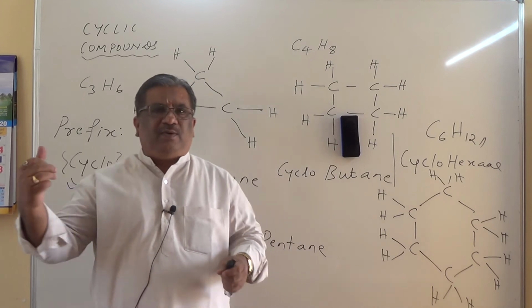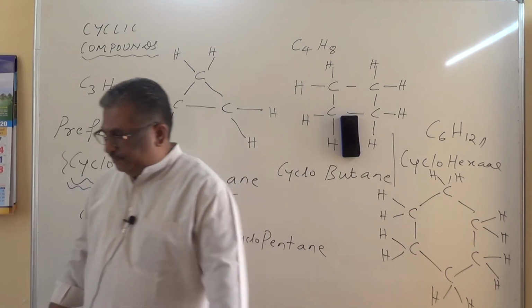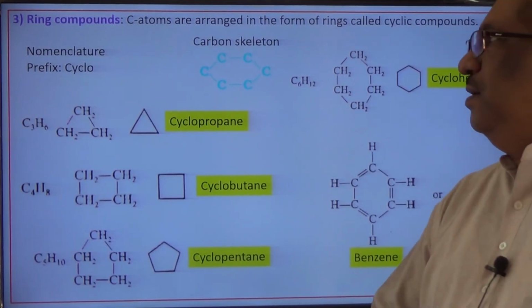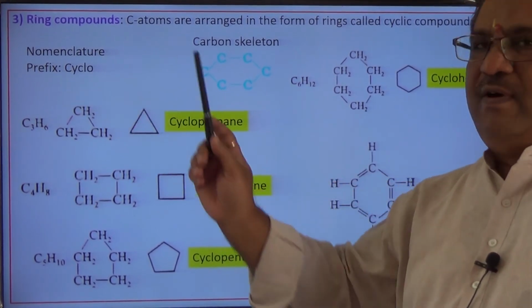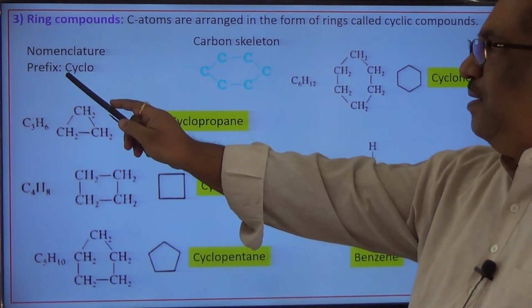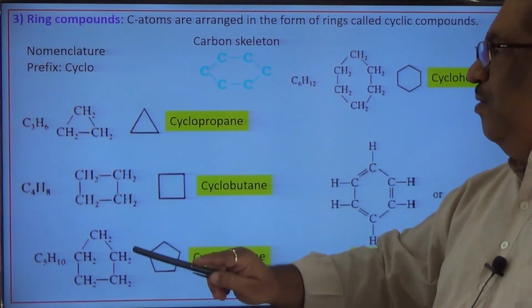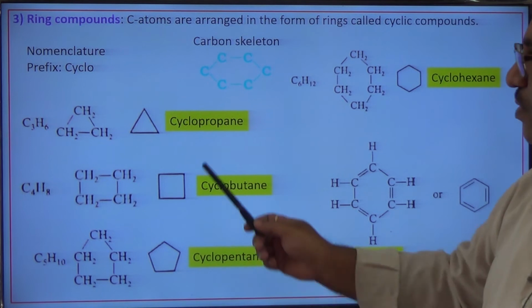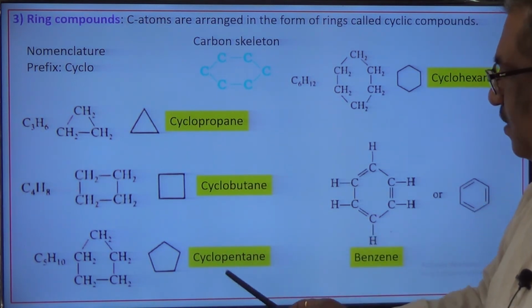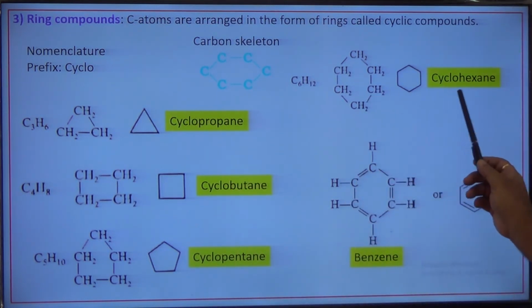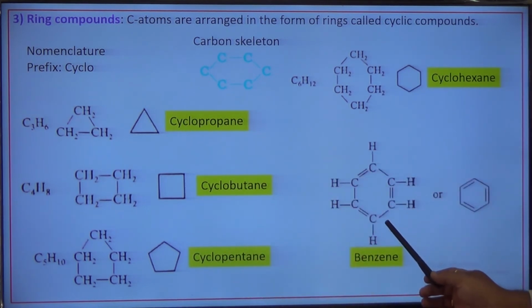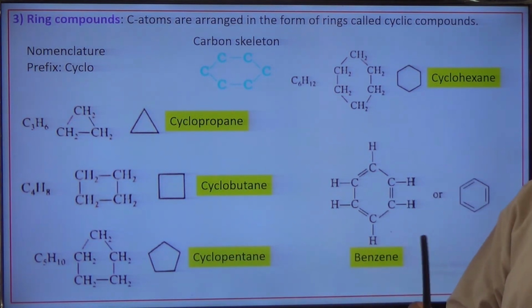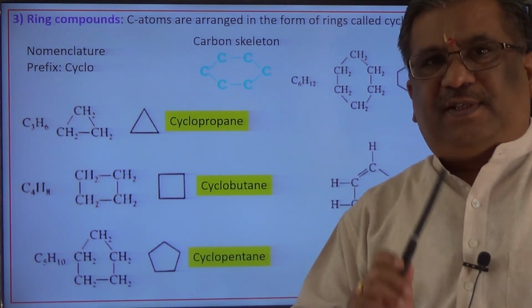So let us get back to the PPT for making the notes. Make a note of cyclic compounds. Also write at one corner the nomenclature, that is, the prefix used over here is cyclo for cyclic compounds. So cyclopropane, cyclobutane, cyclopentane and cyclohexane, these structures we saw. This is a typical cyclic compound, benzene. The name of this compound is benzene here. So make a note of this benzene, okay.